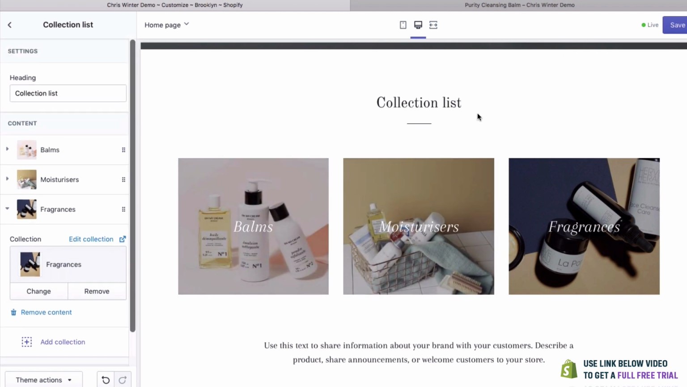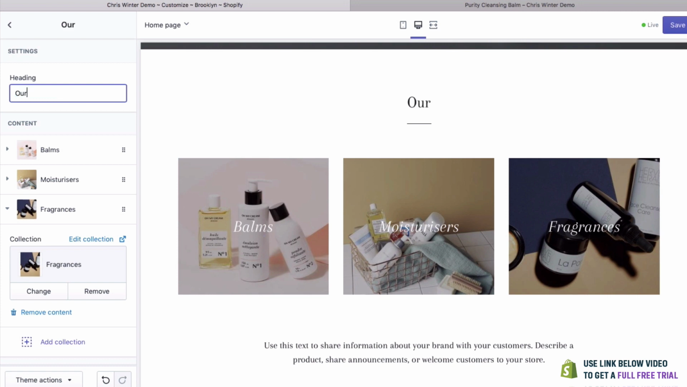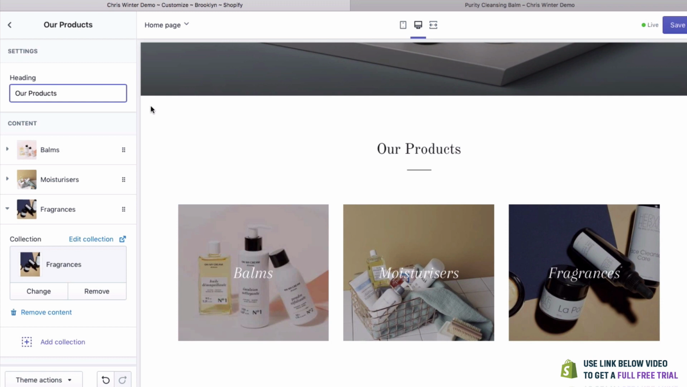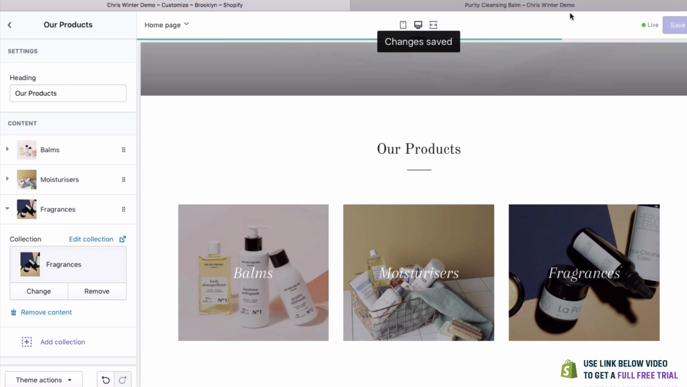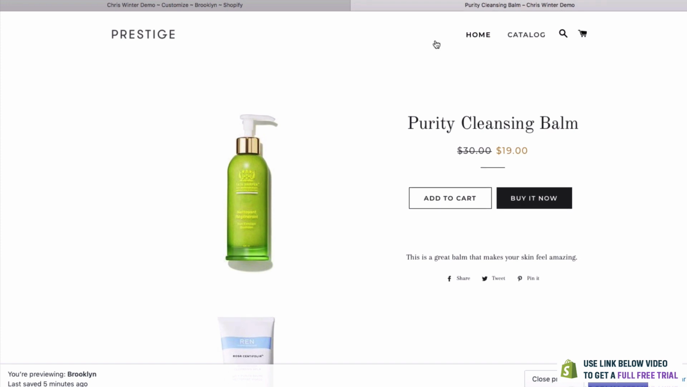We have a title here, so let's change it. We don't want collection list, we want to change it to our products. That looks really, really good. Let's hit save. And let's take a look at our website.